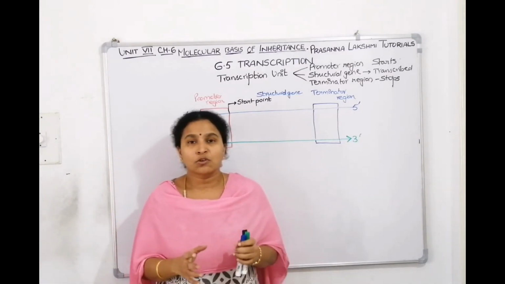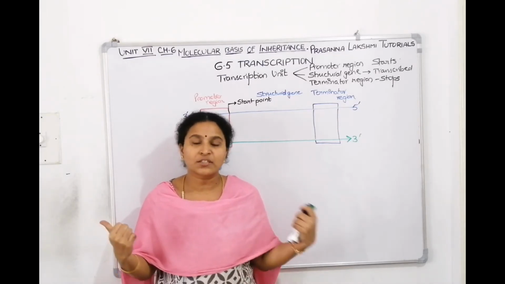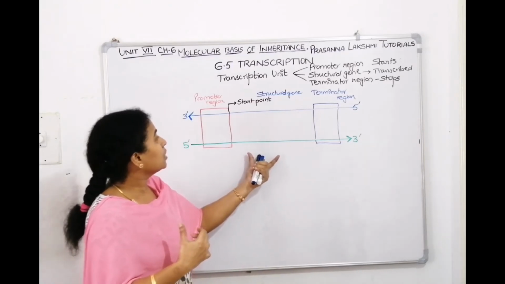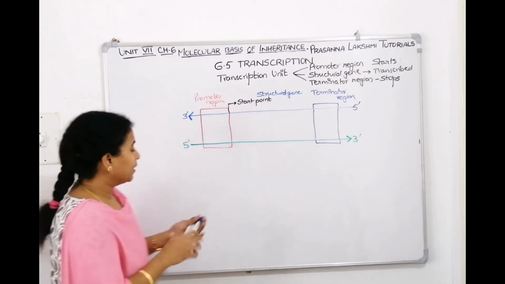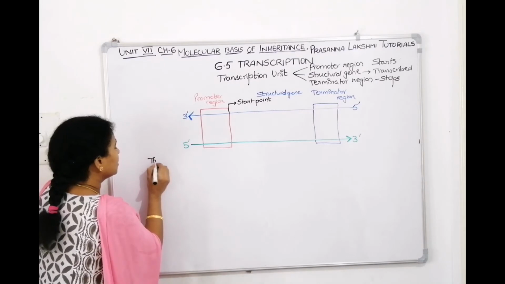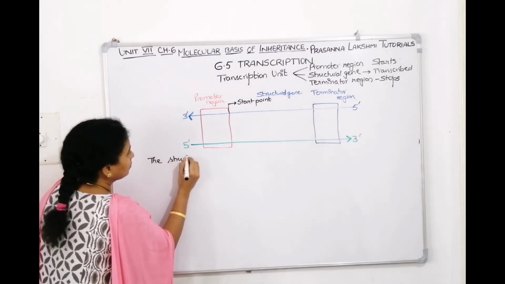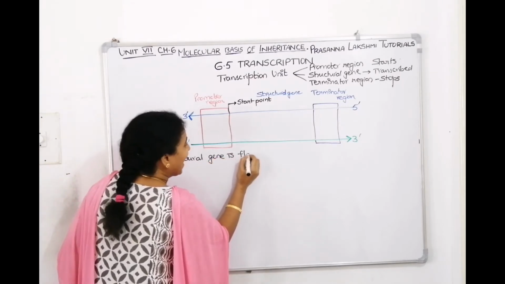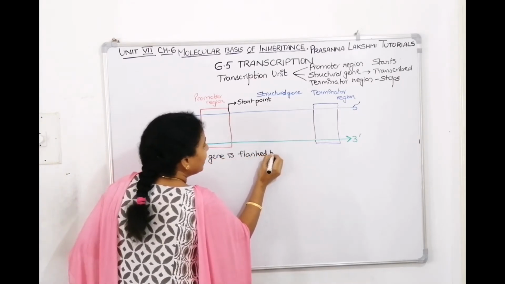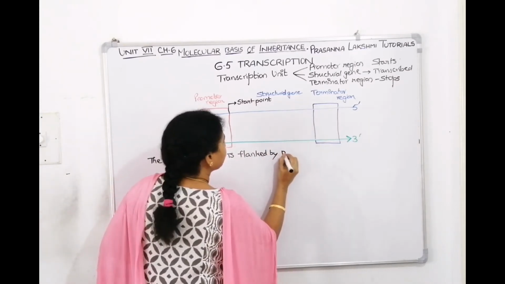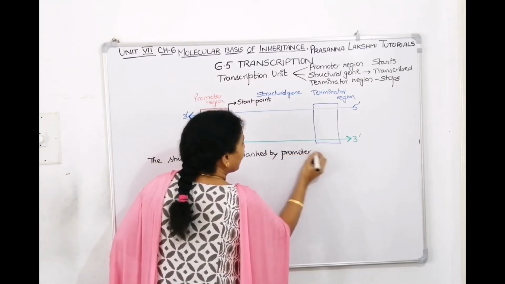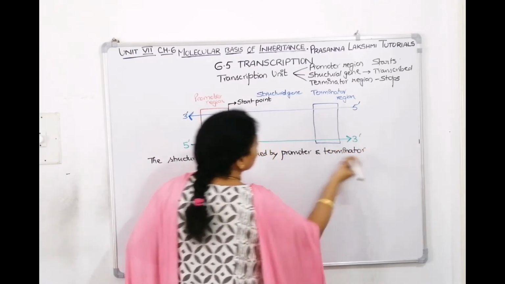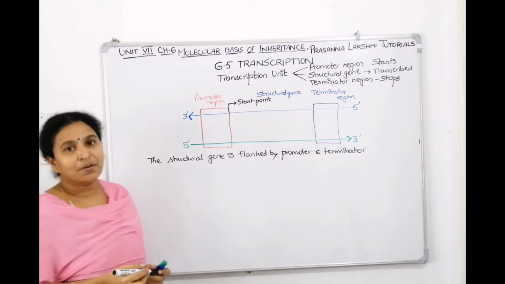If one child is on this side of me and another child is on the other side, that means I am flanked by two children on either side. Like that, the structural gene is flanked by the promoter and terminator. We can write that the structural gene is flanked by promoter and terminator.